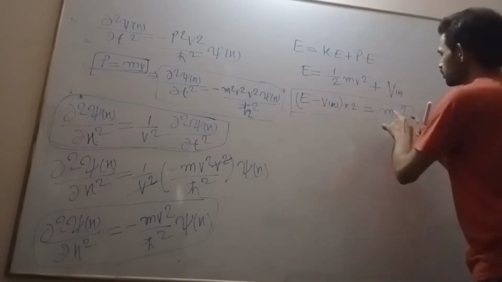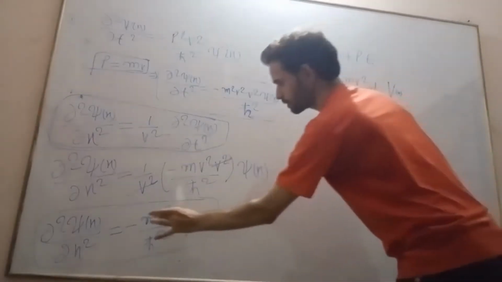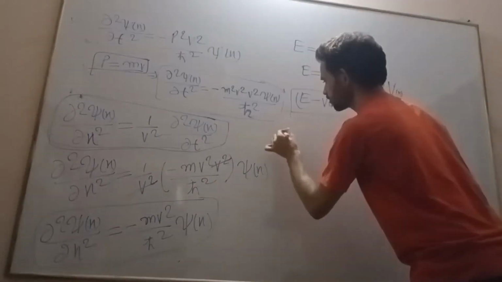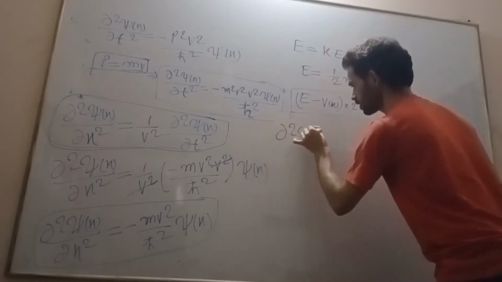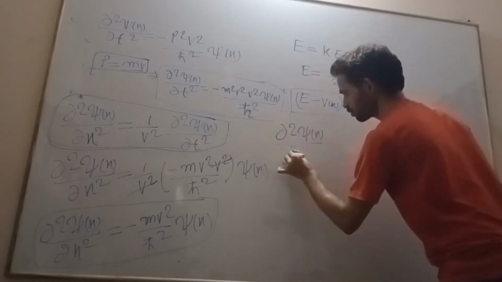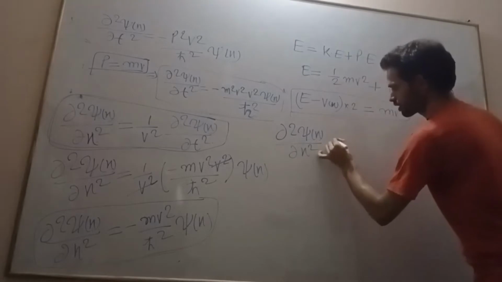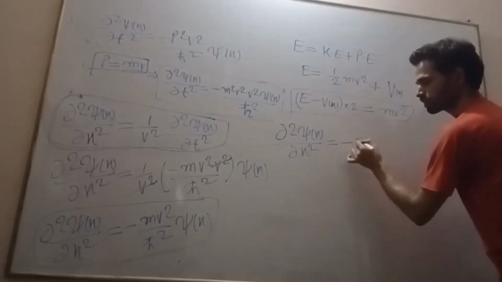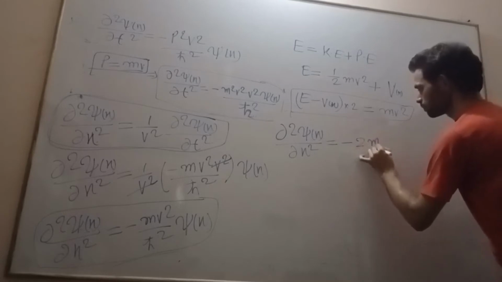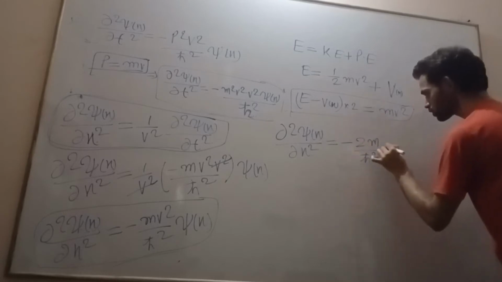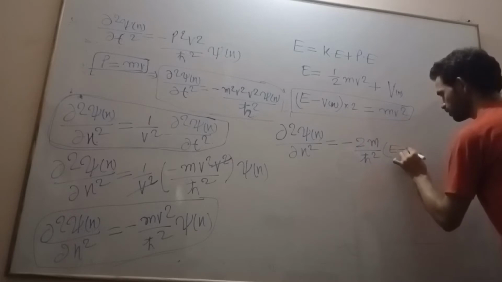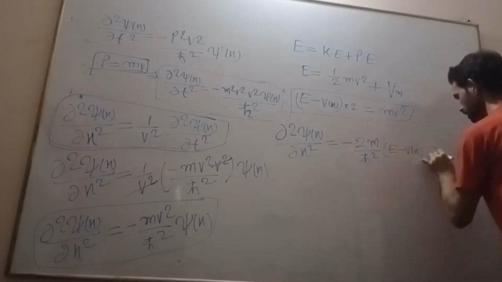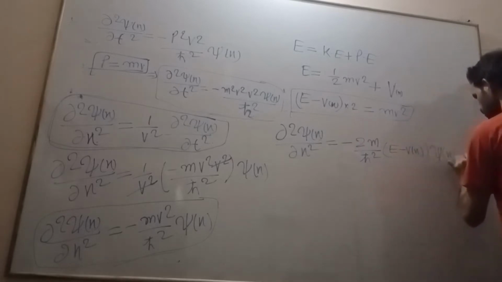Now what we will do? Just replace this with this, and you will get the final answer, that is dou square psi of x upon dou x square is equal to minus 2m by h bar square into E minus v of x into psi of x.